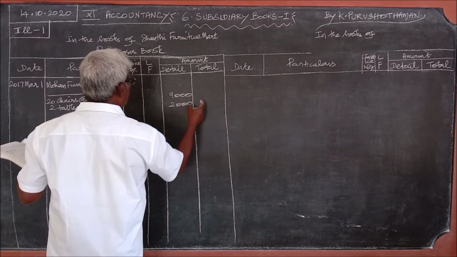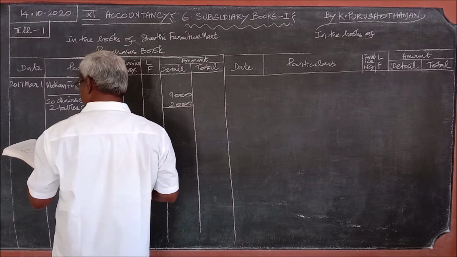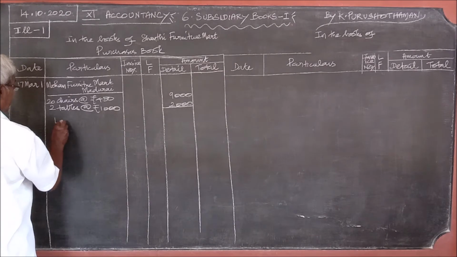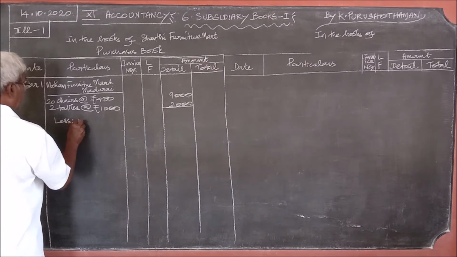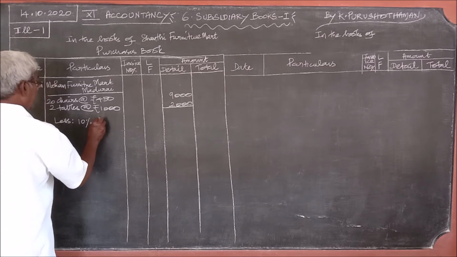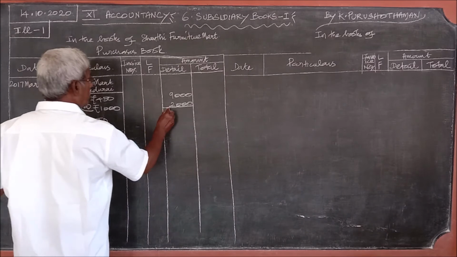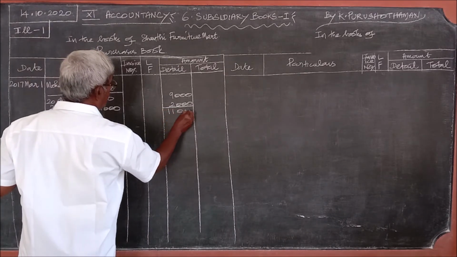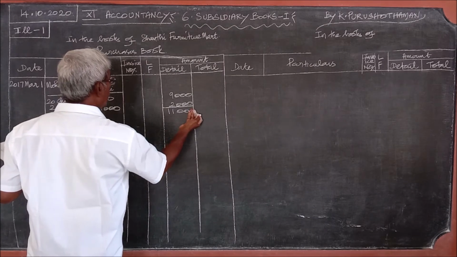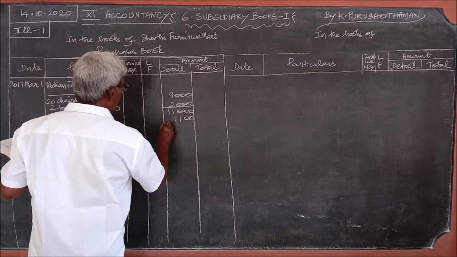In that case 11,000 you can write here, but what is there? There is a discount less 10% TD, that is a trade discount. What is 10% of this 11,000? Total 11,000. 10% is you leave 1 zero, so this is 1,100.